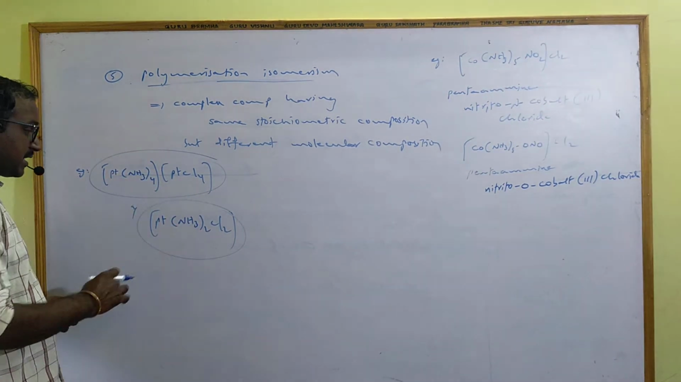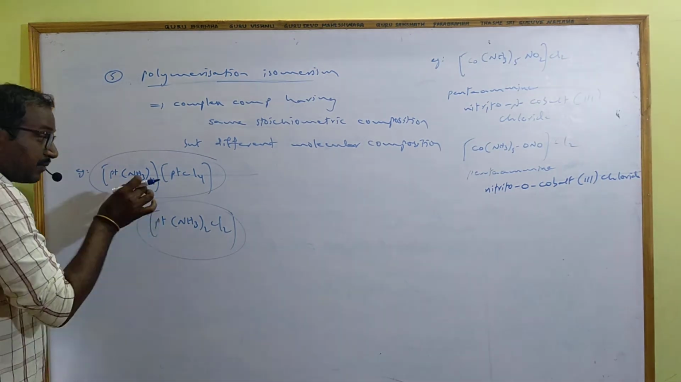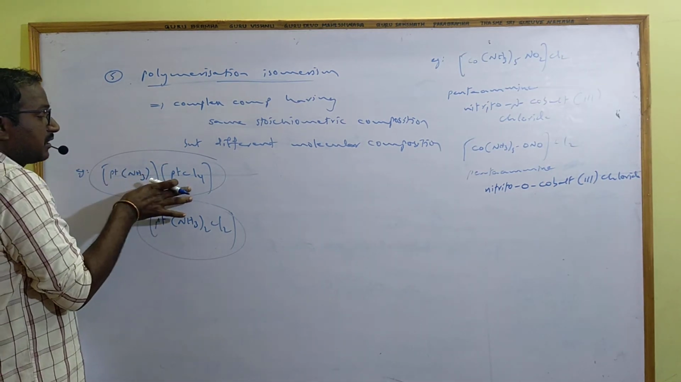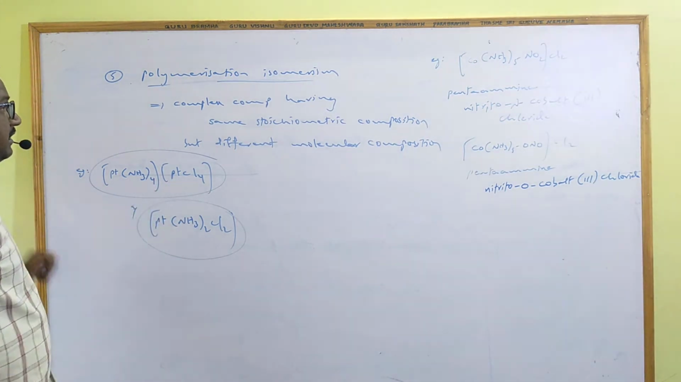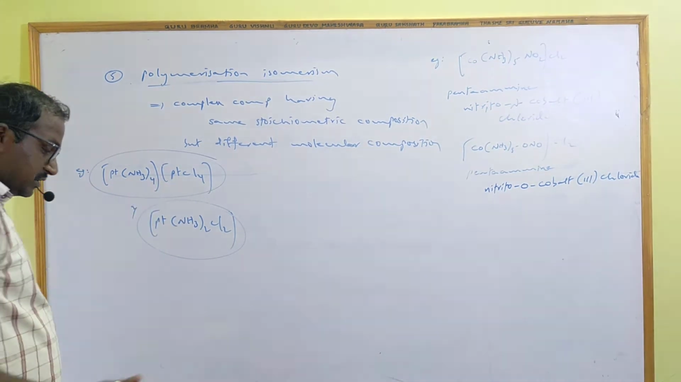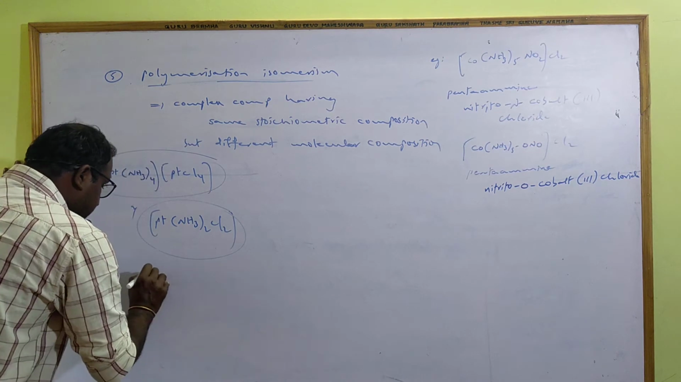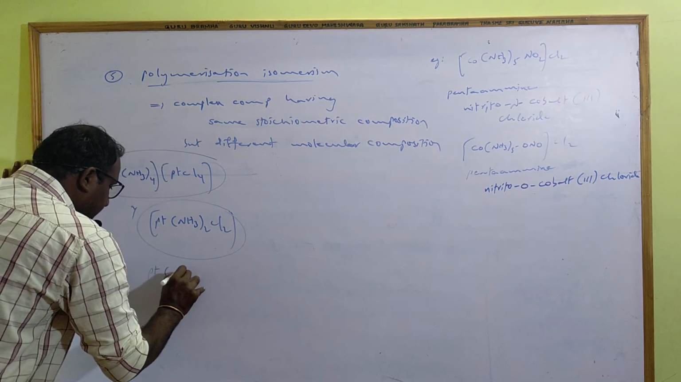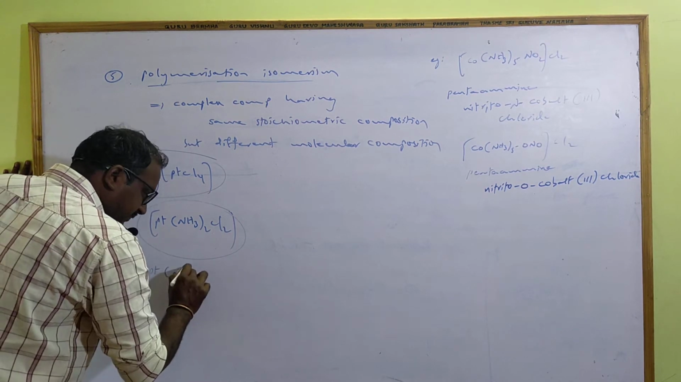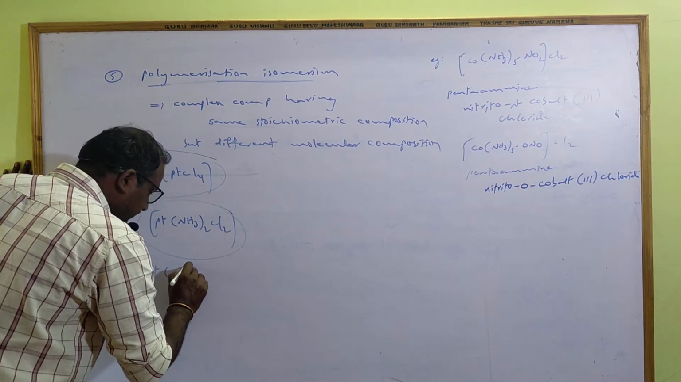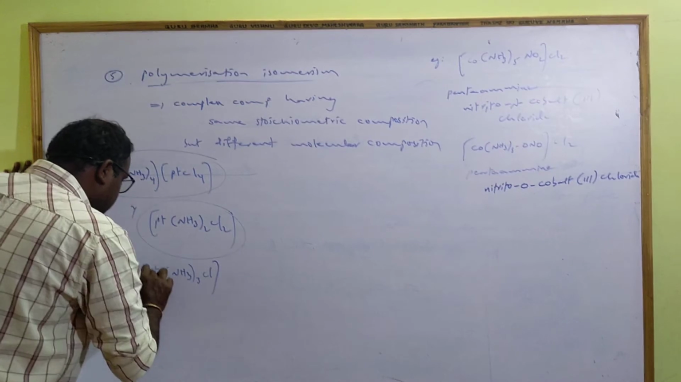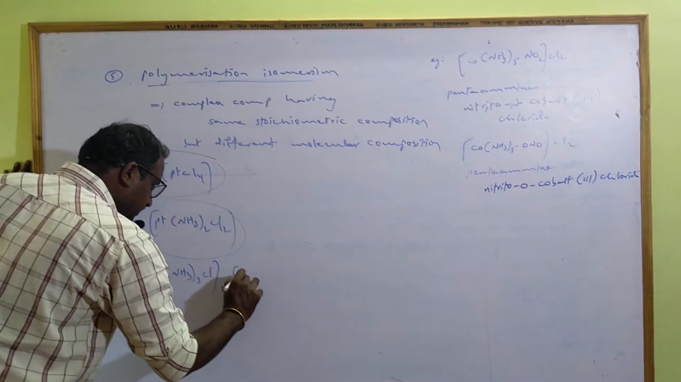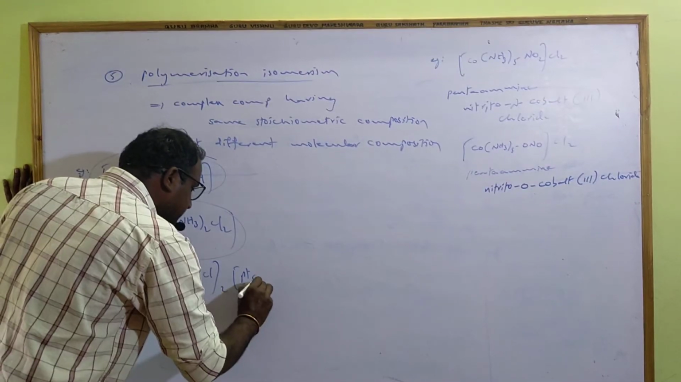Both the cases stoichiometric composition is same, but molecular composition, here the molecular mass is more, almost double. So that type of isomerism is called polymerization. And also we can write one more example, that is platinum NH3 taken thrice Cl taken twice platinum Cl4.